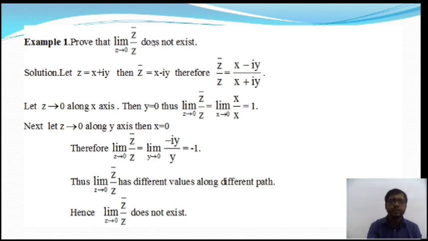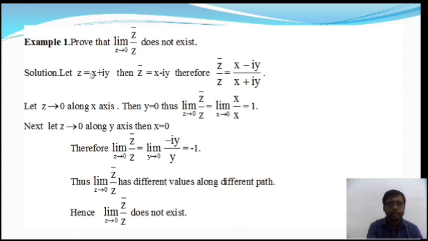As I discussed in the previous slide, the limiting value does not exist if for different paths the limits are not the same.